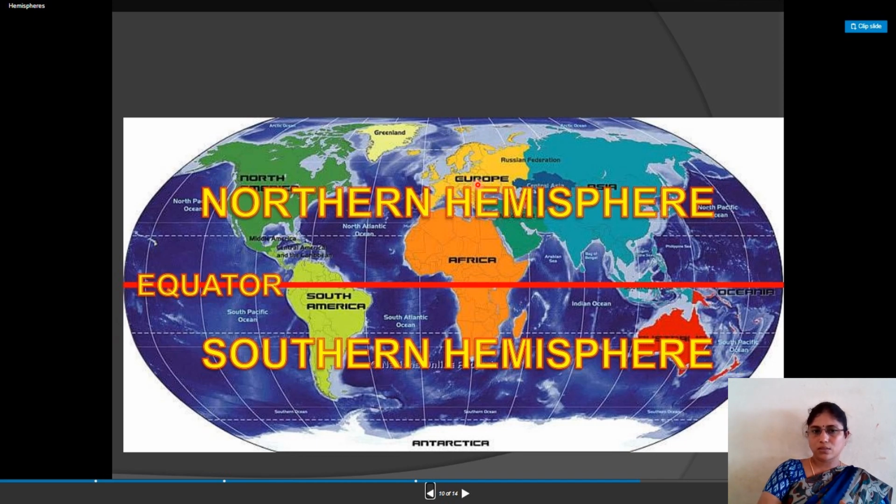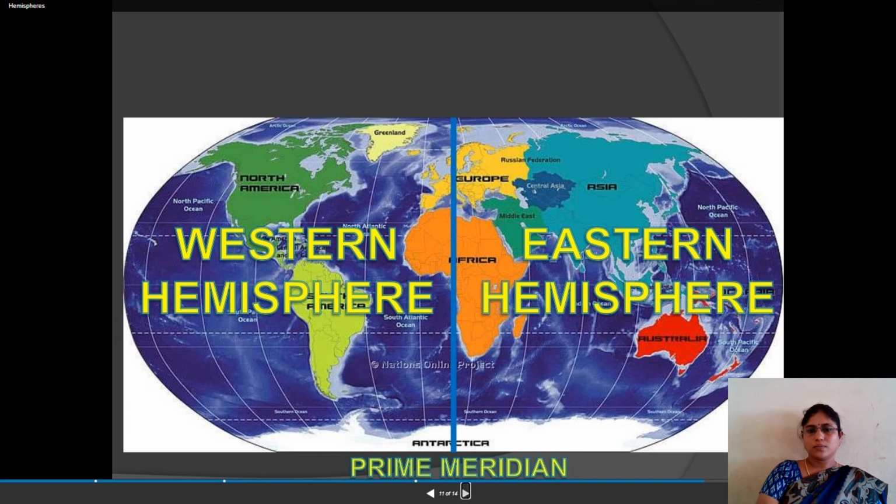If we compare the Northern Hemisphere and the Southern Hemisphere, in the Northern Hemisphere we have the maximum land masses, most major continents. If you observe the Southern Hemisphere, it is fully covered with water, and only a few land masses are available there. Most of the countries in the world are located in the Northern Hemisphere. Here this is the Western Hemisphere, and here it is the Eastern Hemisphere.